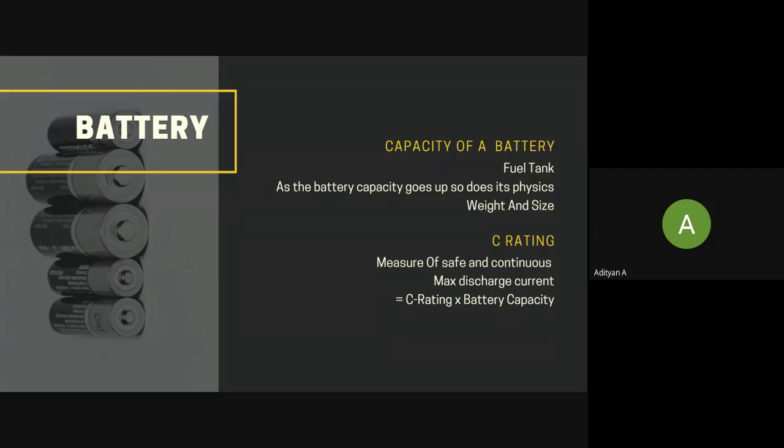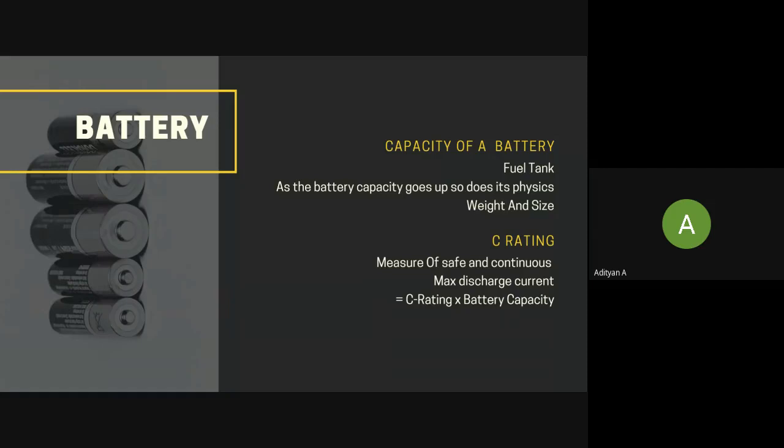Normally in drones, if it's a small drone of the micro category, we use a battery of around 3 to 4 cells. If it is 3 cells, you will get a nominal voltage of about 11.1 volts. So the voltage affects the brushless motor's RPM directly.